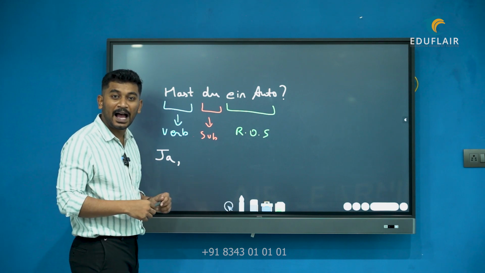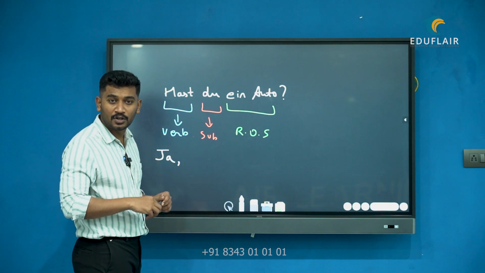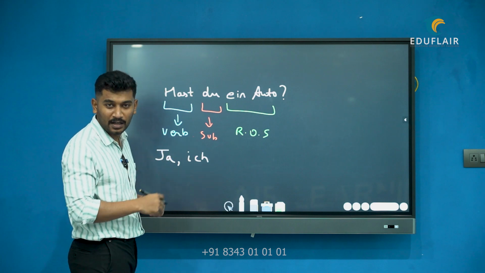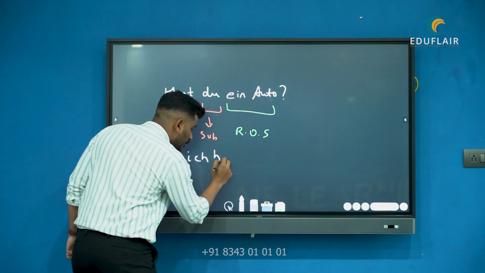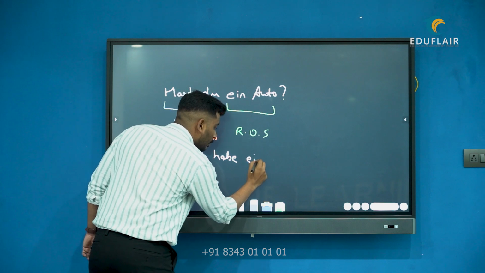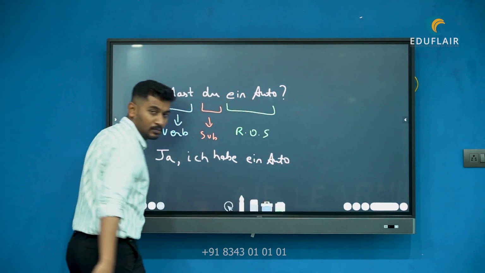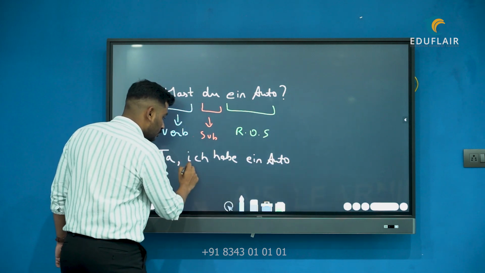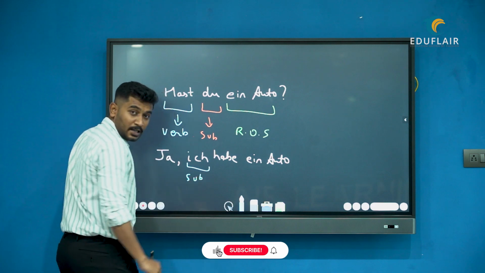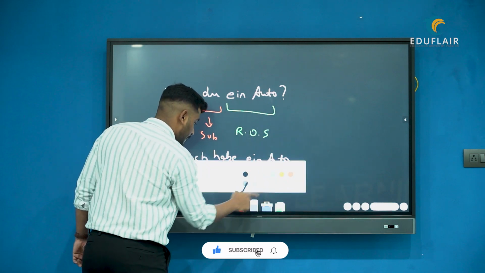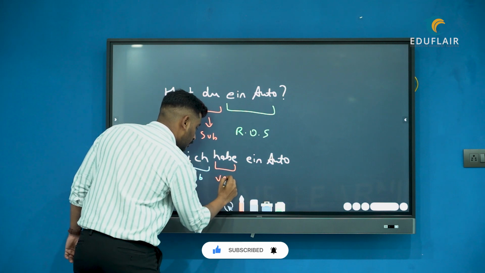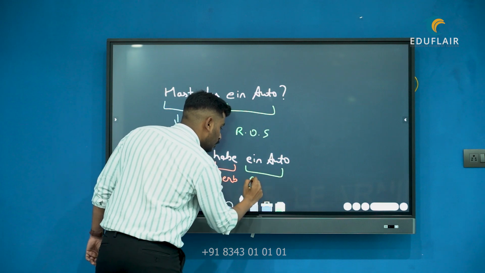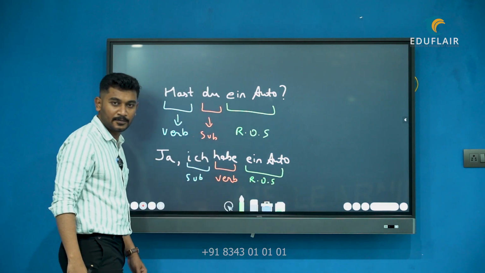My subject is I. The word that we have for I in German is ich. Ja, ich, I have a car. What will I say? Ich habe ein Auto. As we have already discussed, the sentence structure goes subject, verb, and then my object or rest of the sentence.